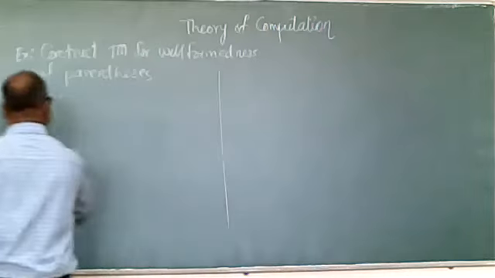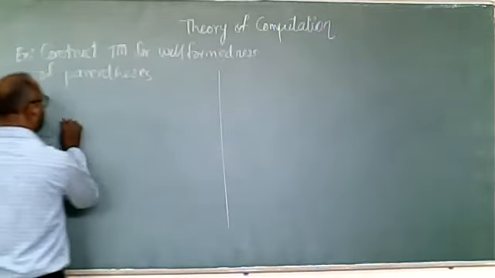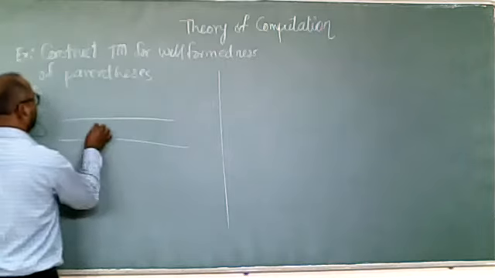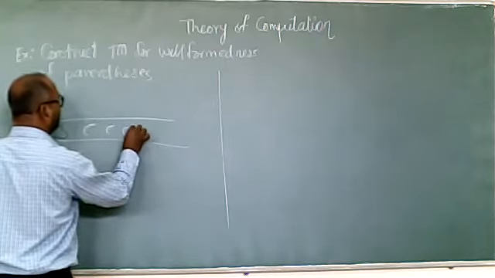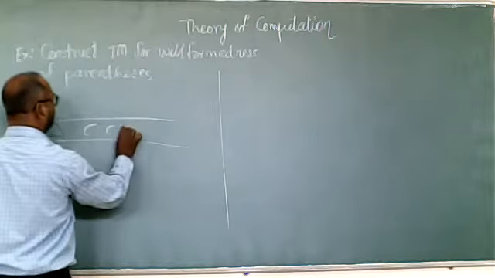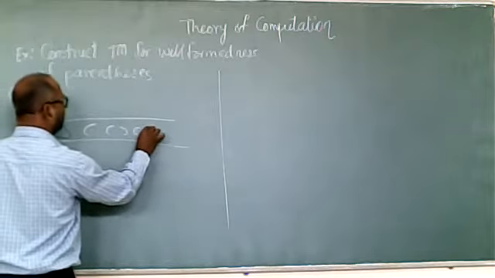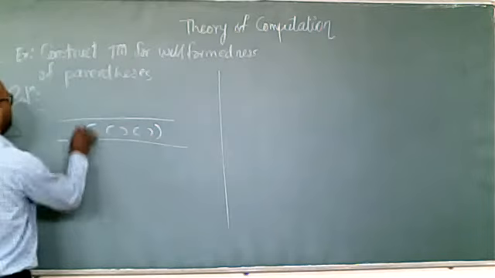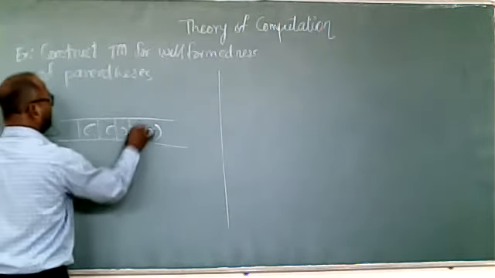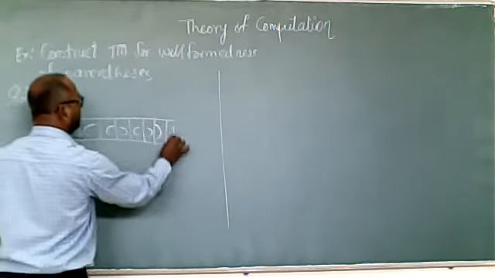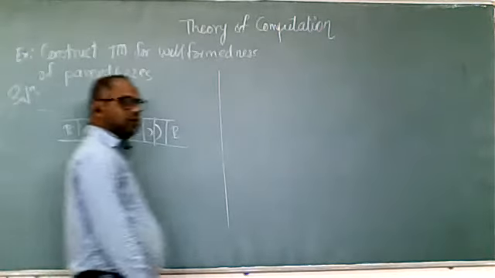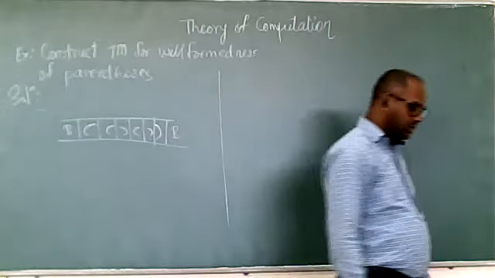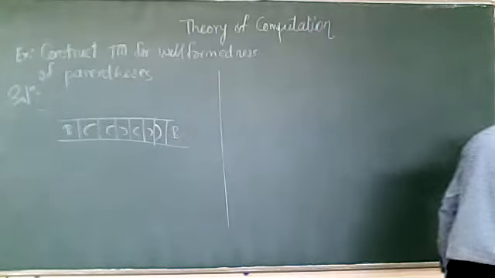Turing machine for the same. We'll take one example, and with the help of that example, we'll try to understand well-formedness. Design the Turing machine. Blank, blank, blank. Now we'll start with the step.